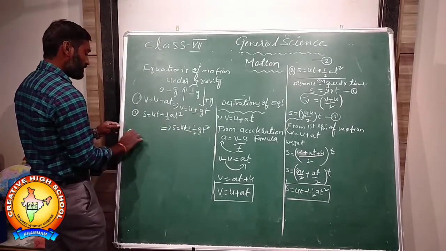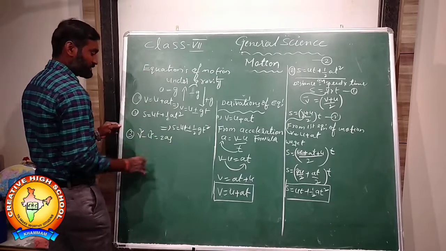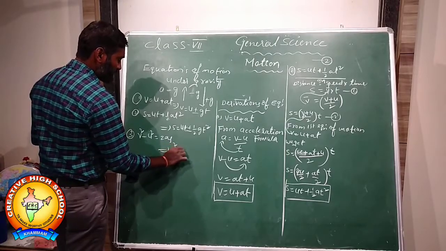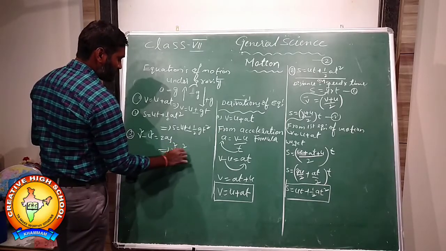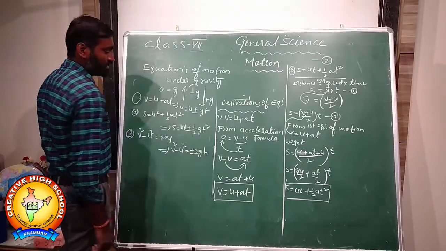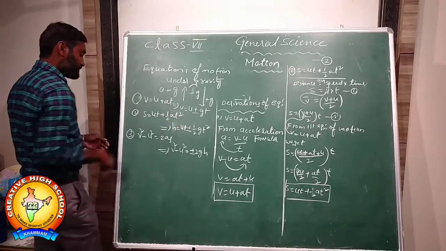Third equation, v square minus u square is equal to 2as, on gravity becomes v square minus u square is equal to plus or minus 2gh. You can write this as h, so it becomes height.